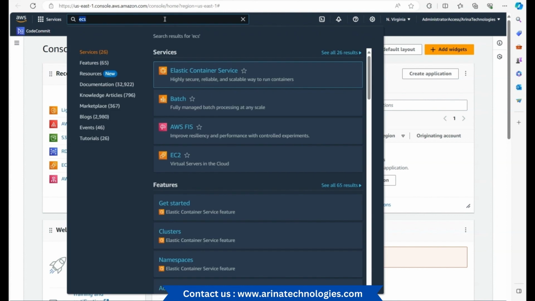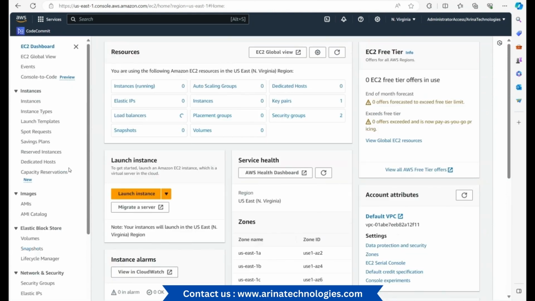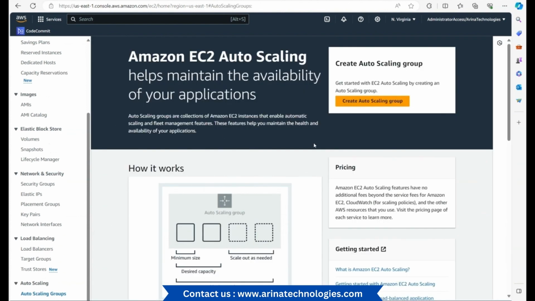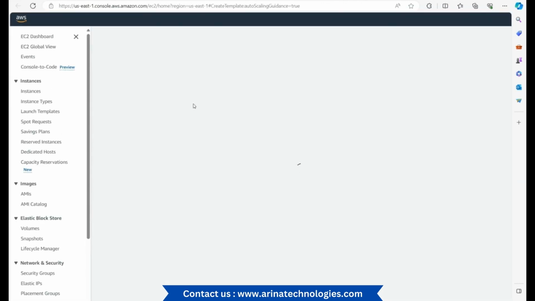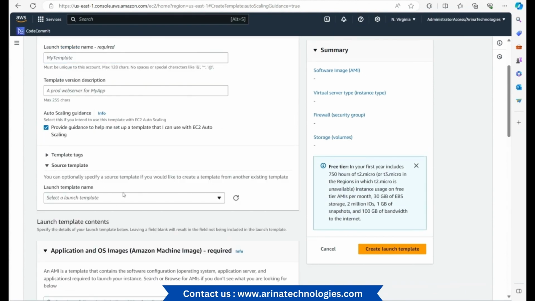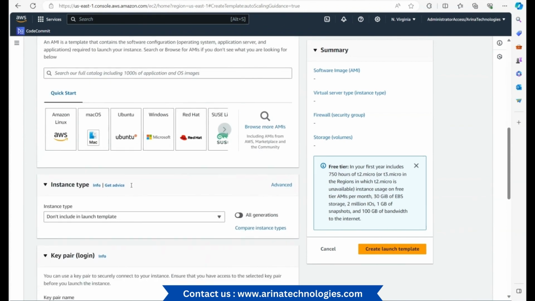But where you do auto-scaling as part of an EC2 instance, this is where we have auto-scaling groups. This is a section where we will be creating an auto-scaling group. A launch template is what we will be selecting. If I go here, I'll be providing all the values: the name, information, the tags. If I need to refer to any source template and build out of that, I could do that. Any base AMI I need to use, I could choose.